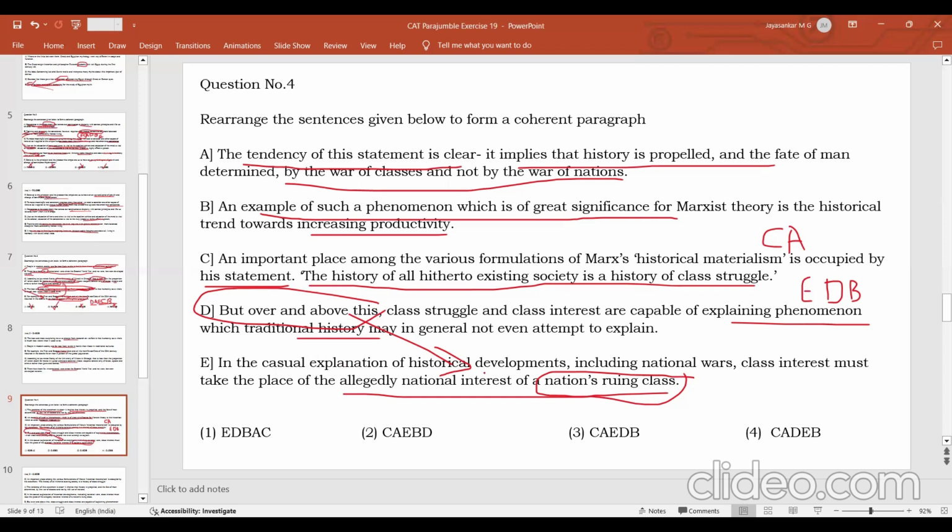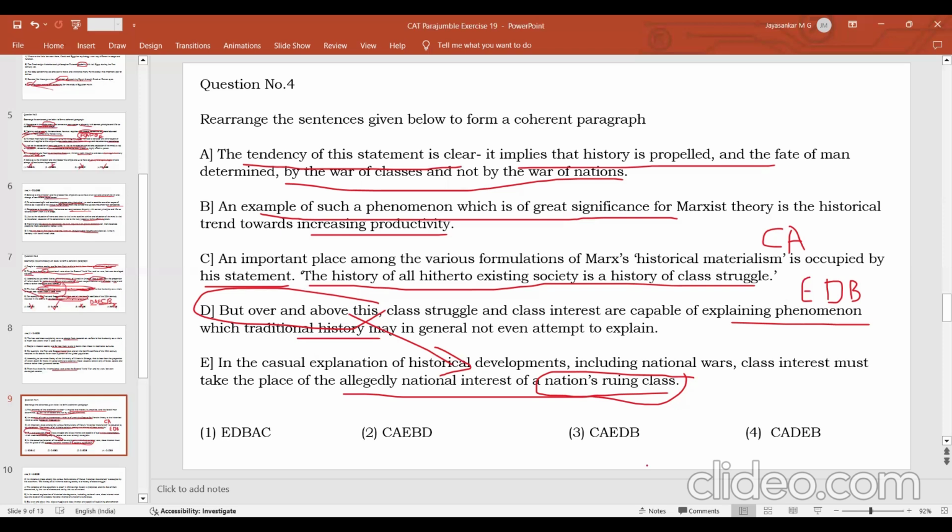Traditional history is able to explain certain wars between nations on the basis of class. Over and above this, class struggle is also able to explain certain phenomena which traditional history is not able to explain. So EDB becomes a sequence, CA becomes a sentence pair.